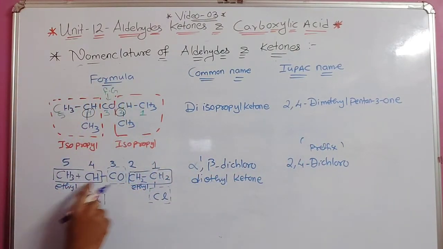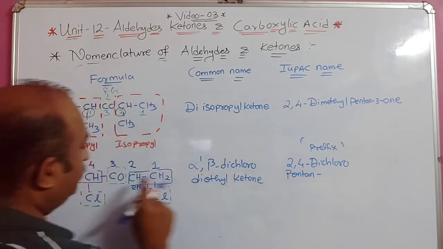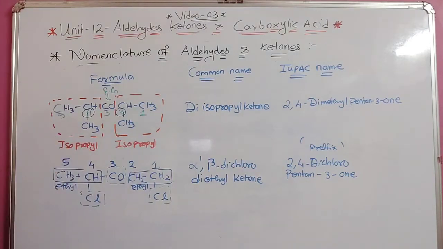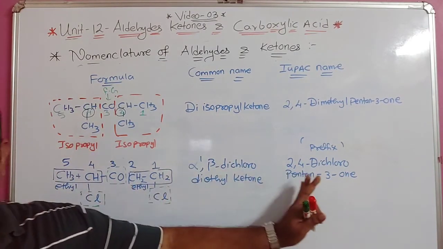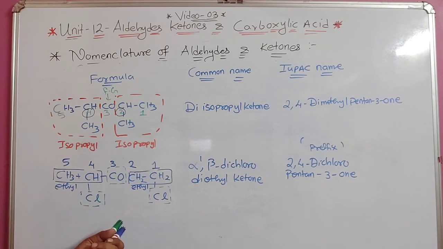So 2,4 dichloro, 5 carbons are there, so pentane, third position ketone is there, 3-one. This is the IUPAC name. So this part I think it is clear. This is the second example we have discussed. Same way there are various examples for this, but I think this part will be clear to you too.